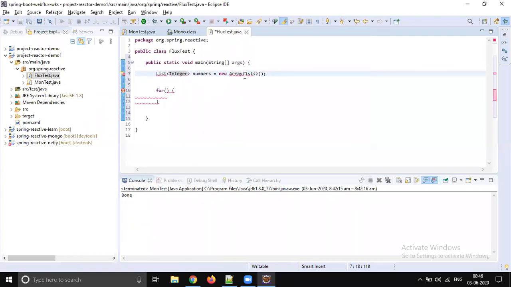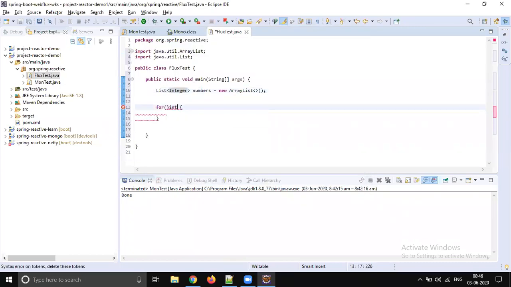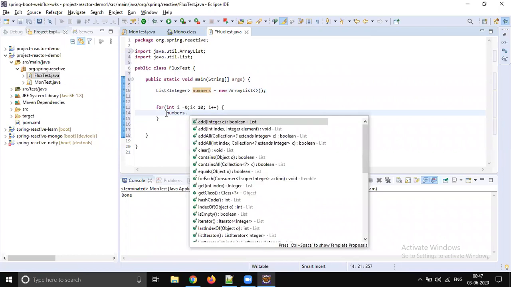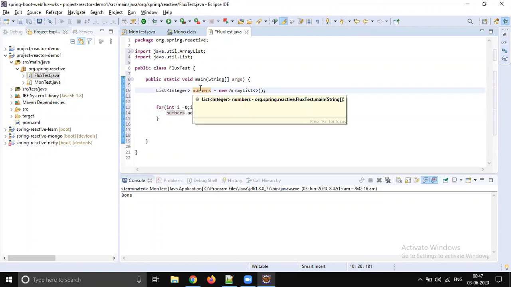We create a list of integers, and how do I do this? Let's say int i = 0, i less than 10, i++, and we just set this data inside. You just add i, and that i will be stored. Once we come out of this for loop, your collection will have the numbers from 0 to 10.